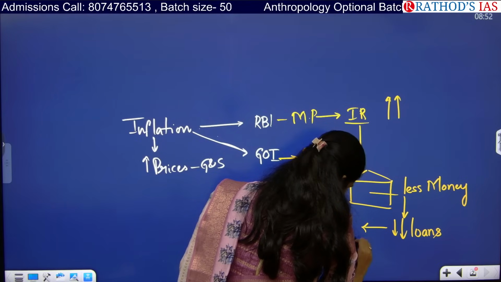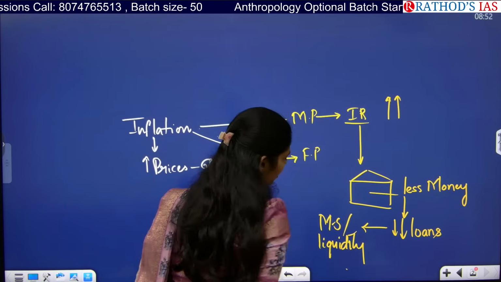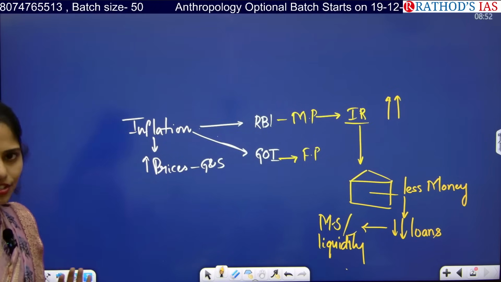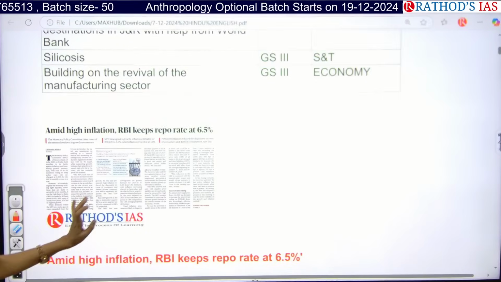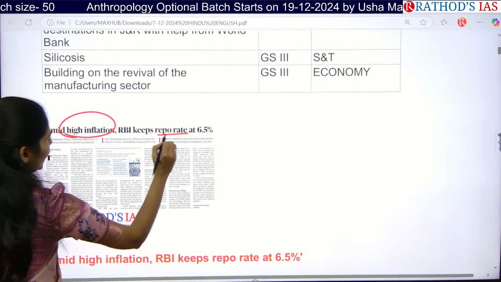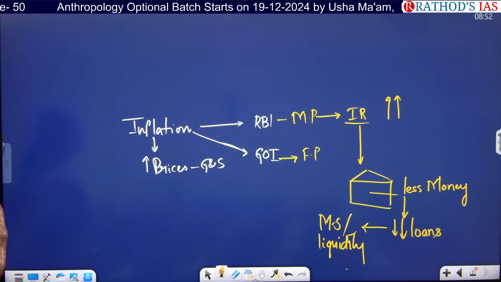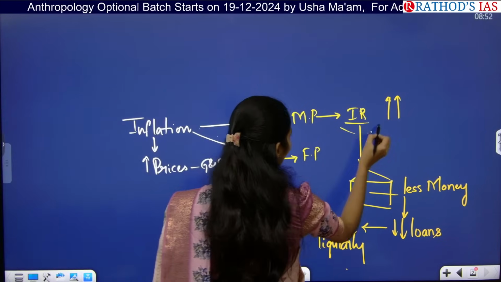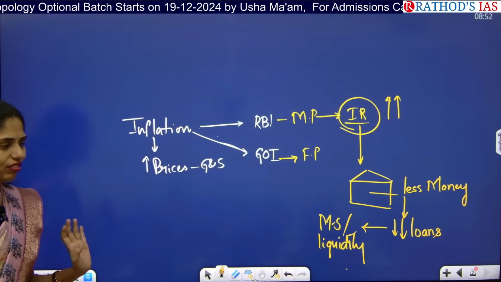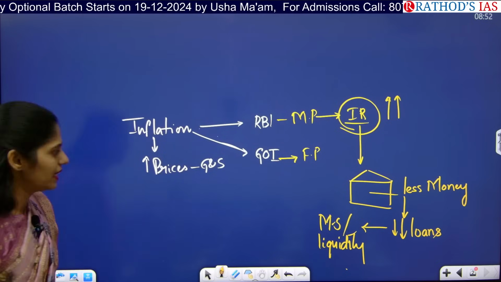Money supply is also called liquidity. To control this, RBI will increase the interest rate. But this article is saying that despite high inflation, RBI is not changing the repo rate. That means no increase of interest rate by RBI even though we are having inflation.